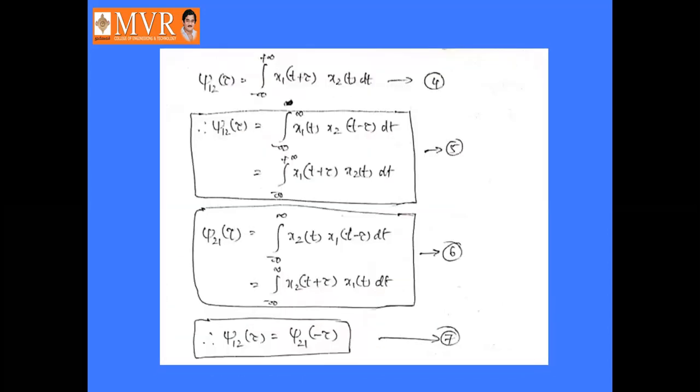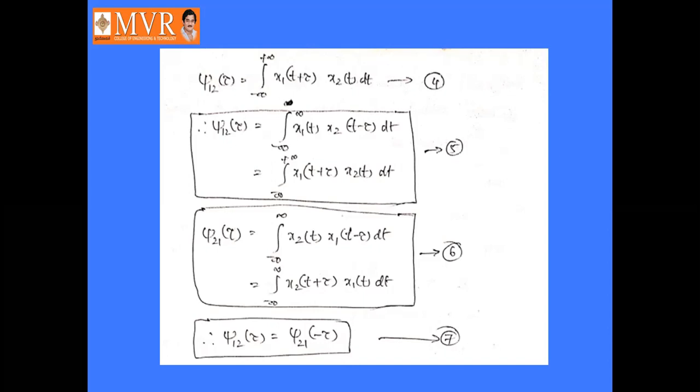So from this we can write the cross correlation function as J12 of tau is equal to integral minus infinity to infinity x1 of t into x2 of t minus tau dt, or x1 of t plus tau into x2 of t dt, or J21 of tau is equal to integral minus infinity to infinity x2 of t into x1 of t minus tau dt, or integral minus infinity to infinity x2 of t plus tau into x1 of t dt.